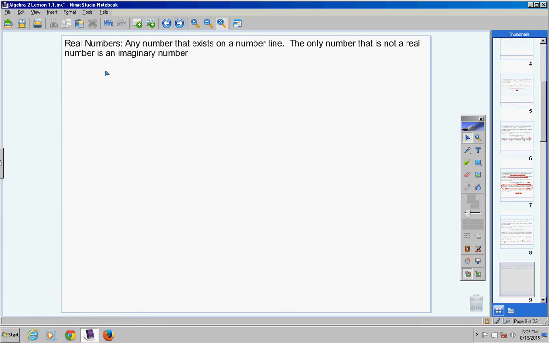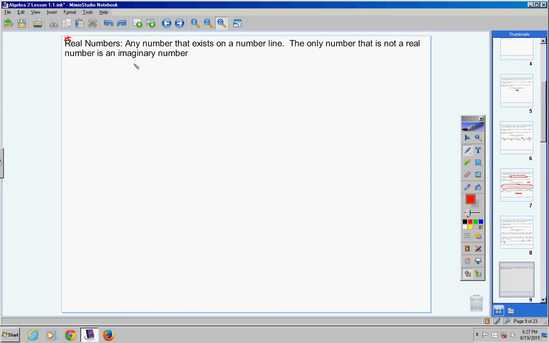Having said that, I do want this in your notes, so please copy this down. Real numbers. This is so deep. Yes, I'm being sarcastic. Any number that exists on a number line. The only number that is not a real number is an imaginary number. It's like one of those duh moments, of course. I mean, if it's not real, it's imaginary, okay? So, any number that exists on a number line is a real number.